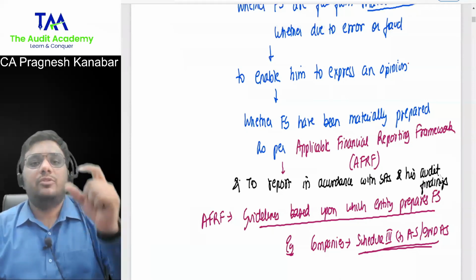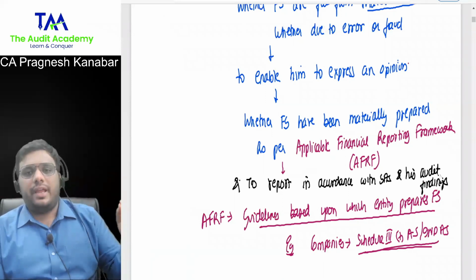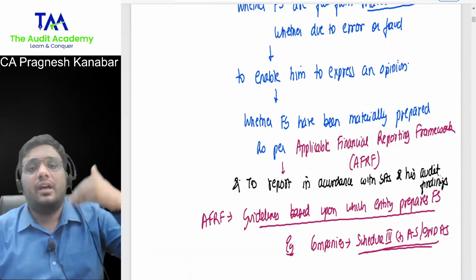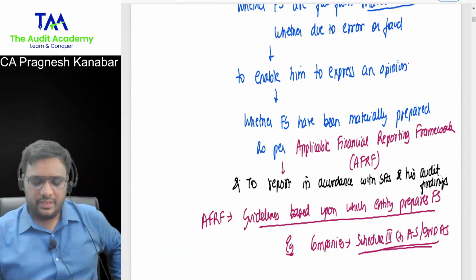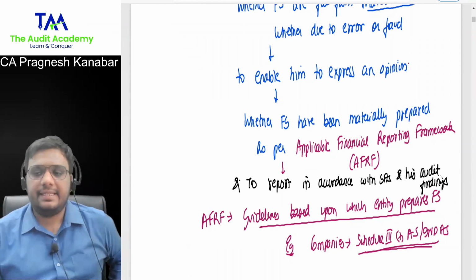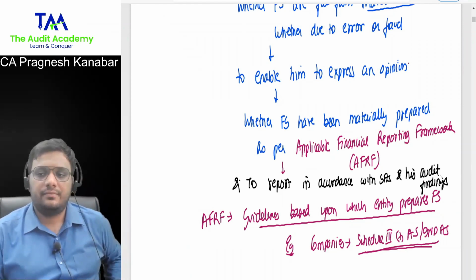So you will develop the audit report as per standards on auditing, and you will write in that report as per whatever are your findings, whatever is your evidence, to report in accordance with SAs and his audit findings.